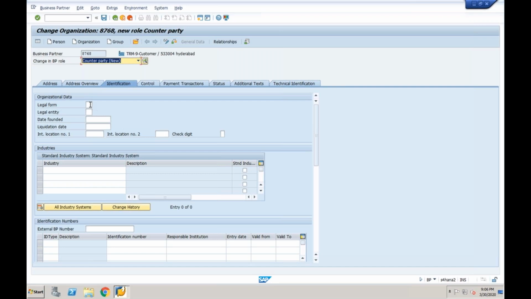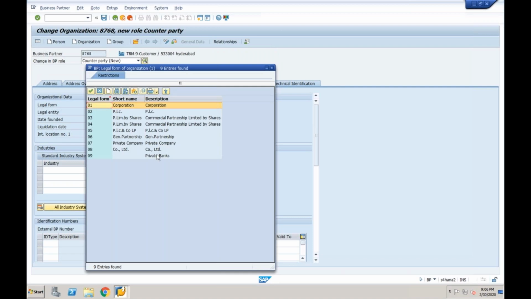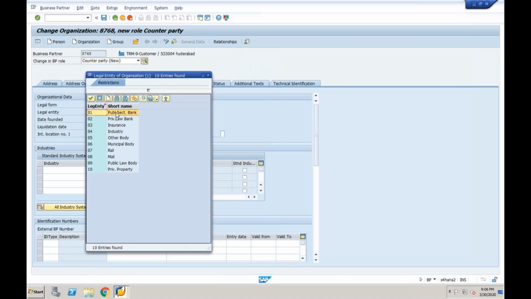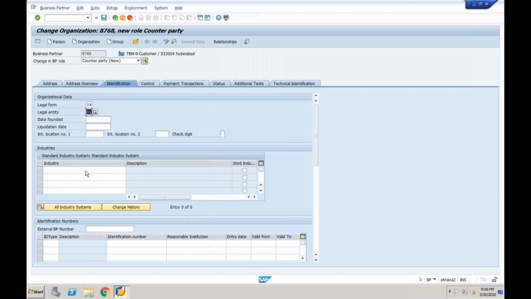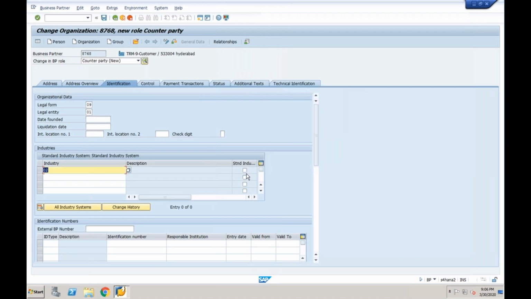So I'm going to add that. Let's say this is a private bank. I'm giving public sector. Industry system also you can create as your own. Financial 001, standard industrial system.